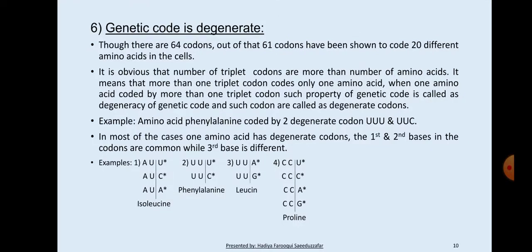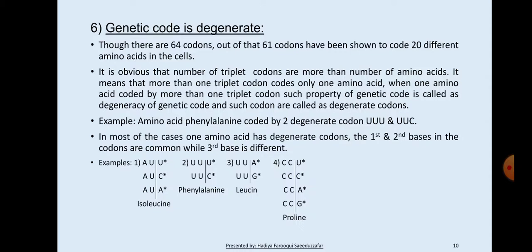For example, in codons AUU, AUC and AUA, the third base, that is U, C and A, is different, while the first and second bases are similar in all codons, and all three codons code for isoleucine.